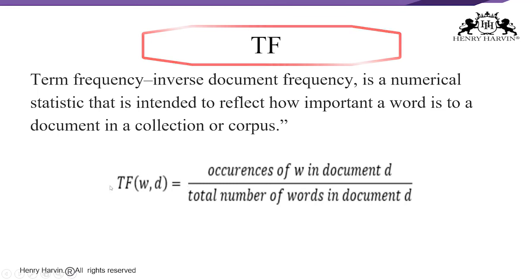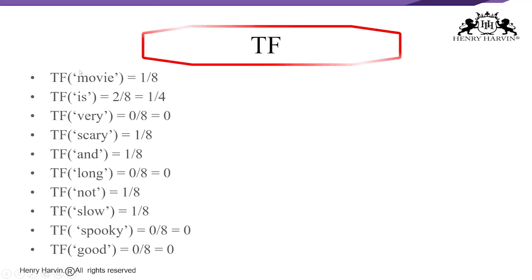TF, that is term frequency, is equal to the number of occurrences of a word in a particular document divided by the total number of words in the document. Let us understand that in the numerator, n is the number of times the term appears in the document, and thus each document and term would have its own row. How can I understand this? In case you take the same example, the same vocabulary we used in the bag of words model.